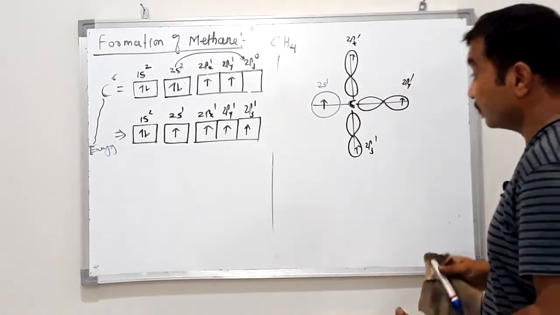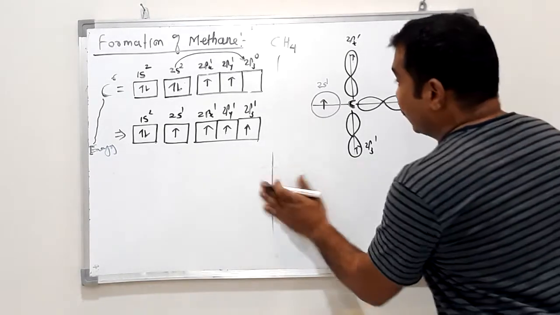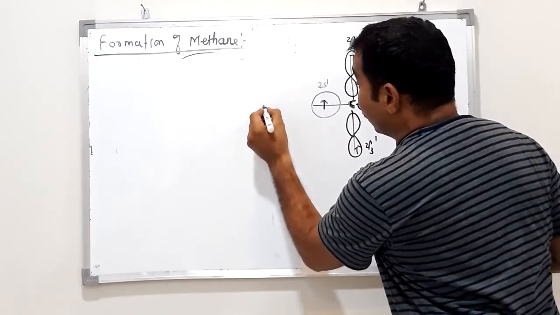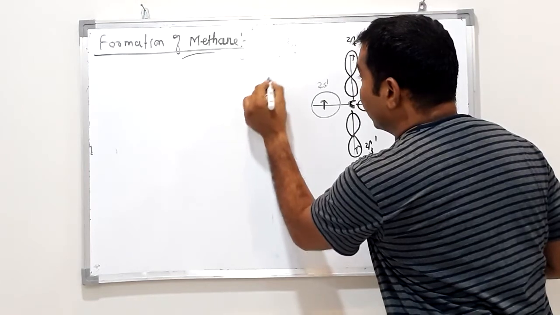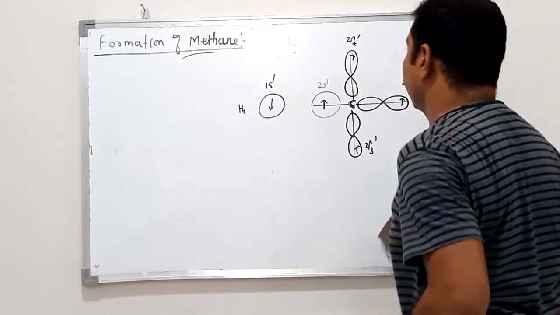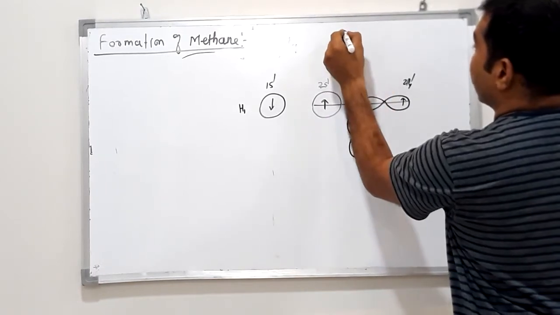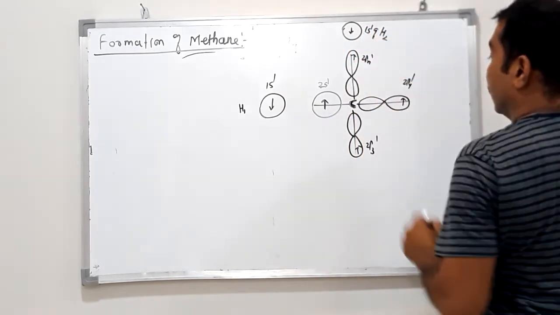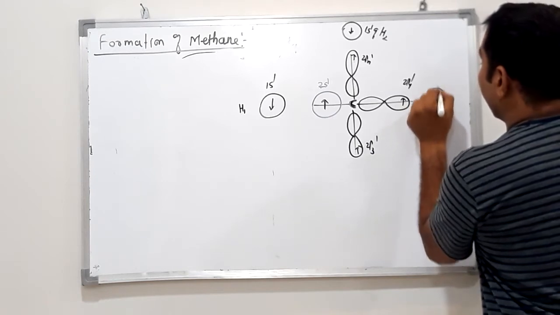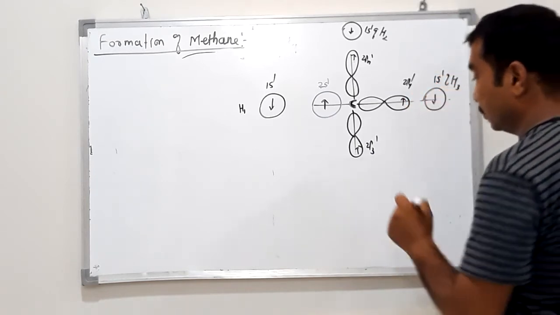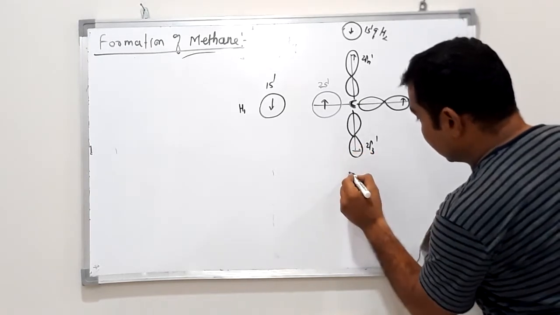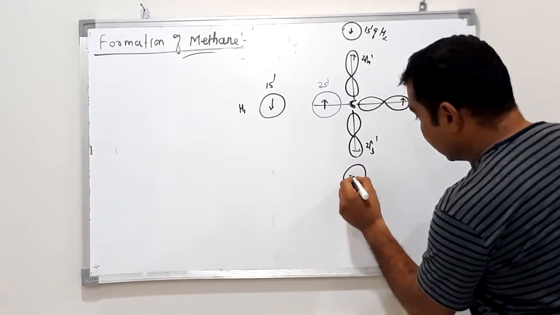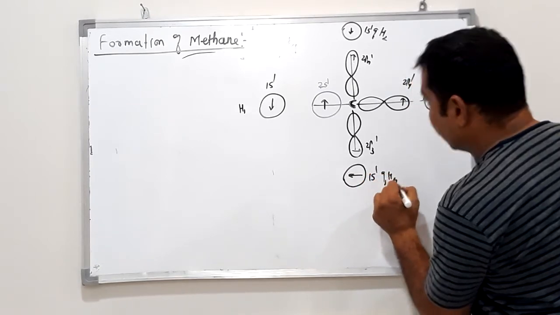Now, what happens? 4 hydrogen atoms come, with their singly filled atomic orbitals with opposite spin: 1s1 of H1, 1s1 of H2, 1s1 of H3, third hydrogen, and 1s1 of H4.